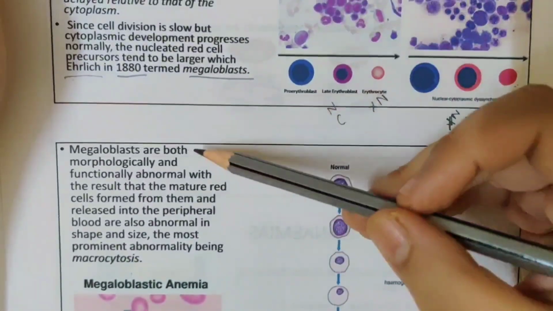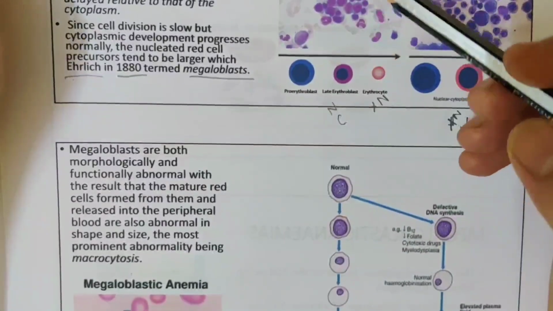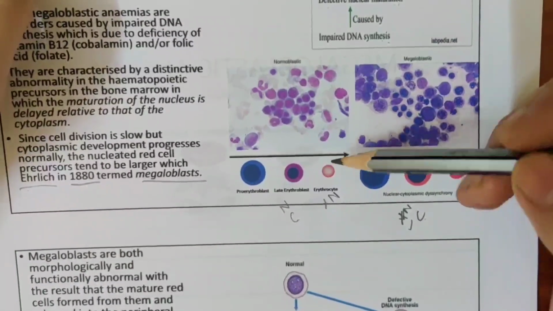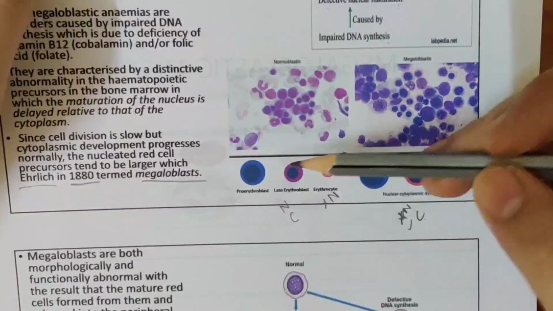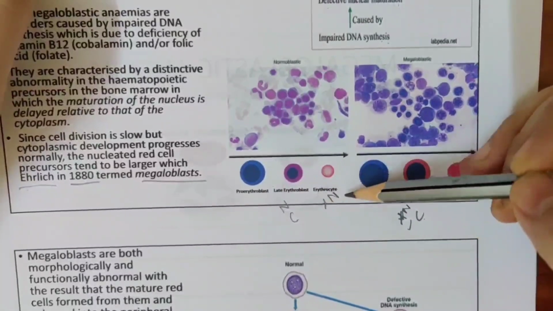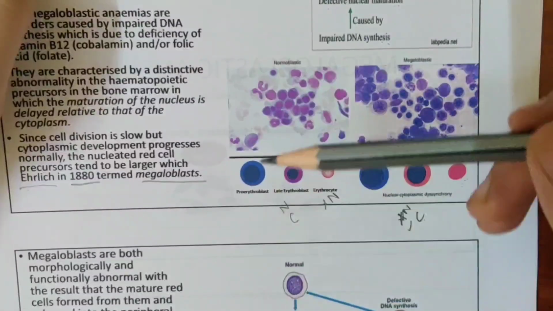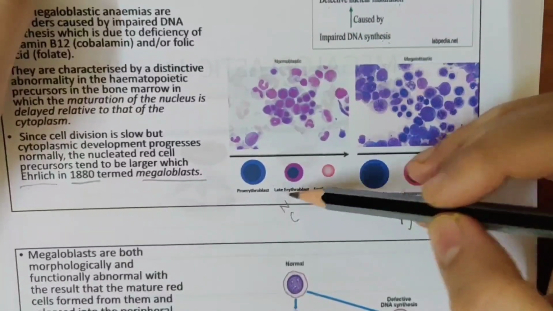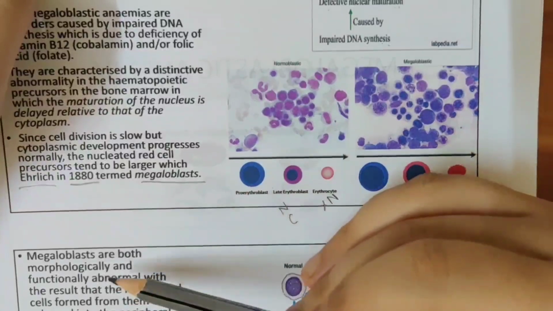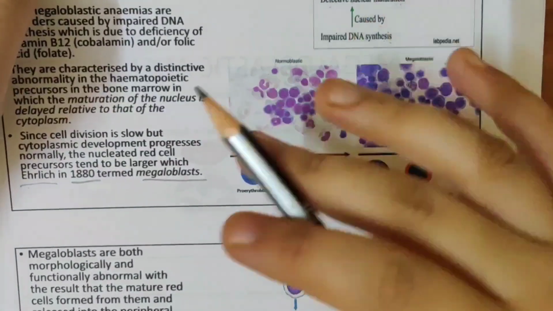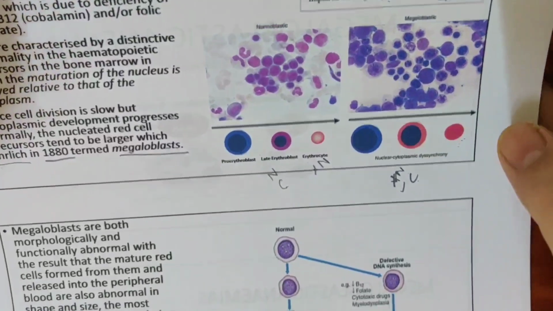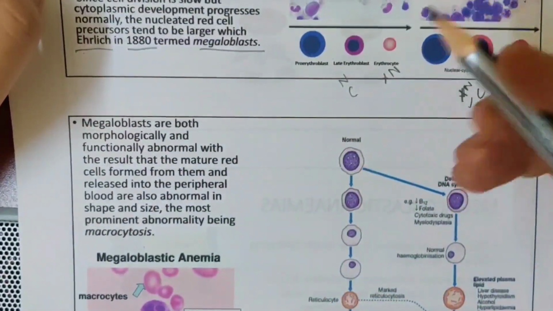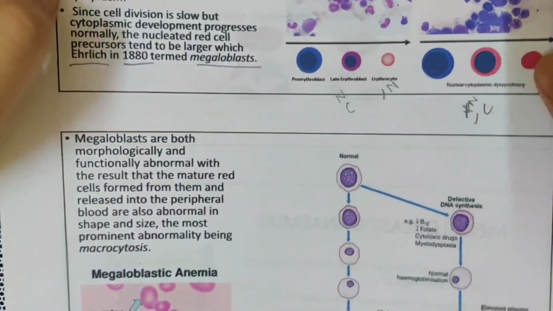So what is a megaloblast? Megaloblasts are the cells. If you remember when we were discussing erythropoiesis, you have proerythroblast, late erythroblast, erythrocytes. When blasts are forming in this condition, you have promegaloblast, late megaloblast. So for megaloblasts also there is a similar cycle. In that, what happens when you have megaloblast? If these are abnormal, I'll just show you a picture.